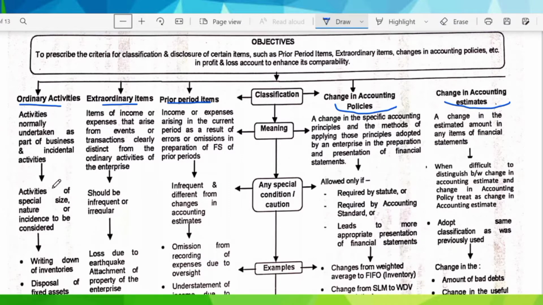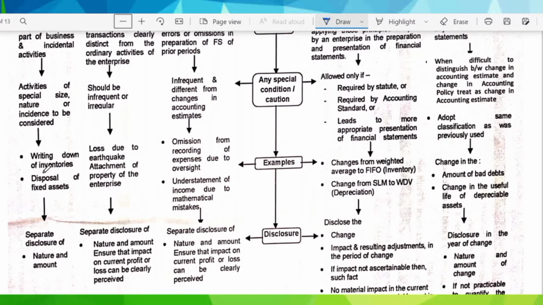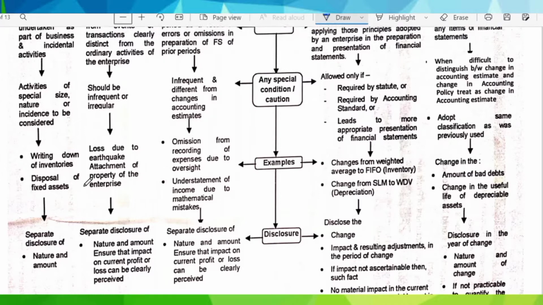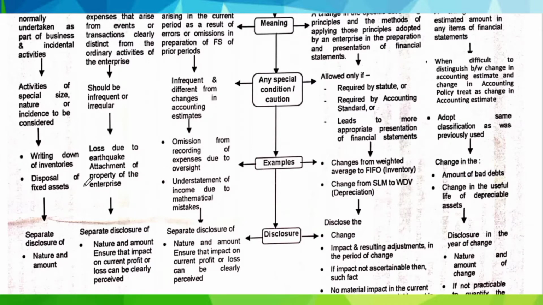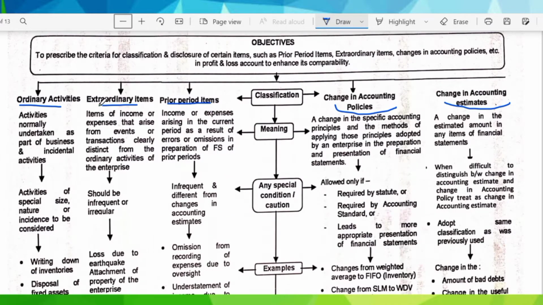Also, the income and expense arising out of ordinary activities but which are of exceptional size, nature or incidence should be disclosed as a separate line item in the statement of P&L. Some examples can be write-down of inventories, disposal of financial fixed assets, disposal of long-term investment, litigation settlement, reversal of provision, or introduction of VRS for employees for reduction of staff. So here we have to keep in mind that the disclosure requirement is separate disclosure of the nature as well as its amount. Now moving further to extraordinary items.